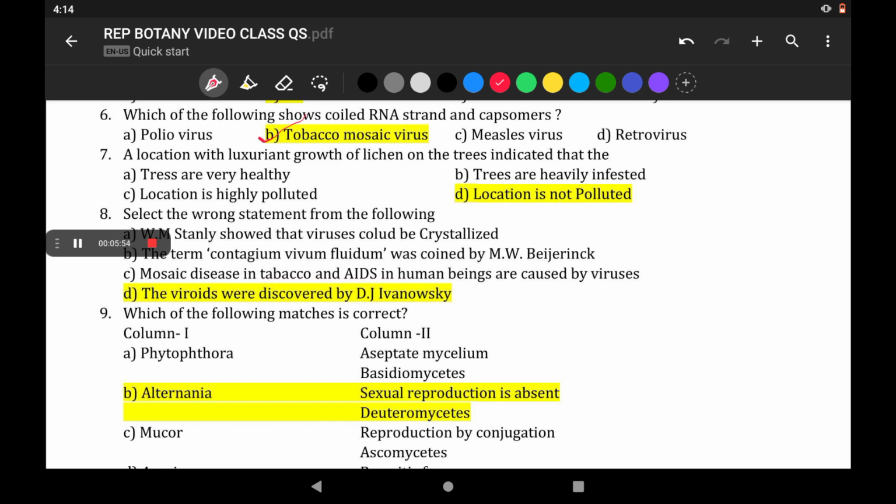A location with luxuriant growth of lichen on the trees indicates that the trees are wealthy, trees are heavily infested, location is highly polluted, or location is not polluted. You should remember that lichens are not found growing on polluted area. Wherever the pollution is low or absent, lichens are found growing on the trees. Their absence is the indicator of pollution and their presence is the indicator of non-polluted nature. So location is not polluted is the correct answer.